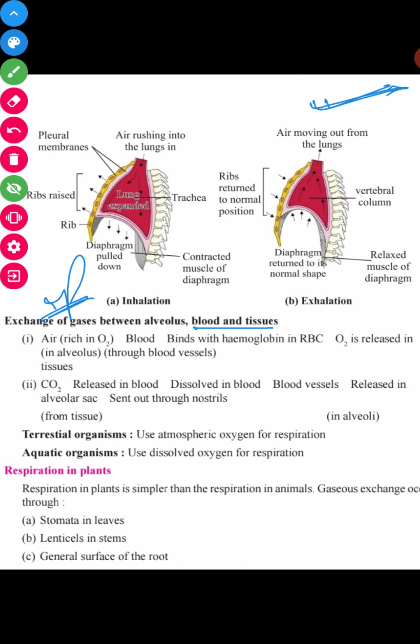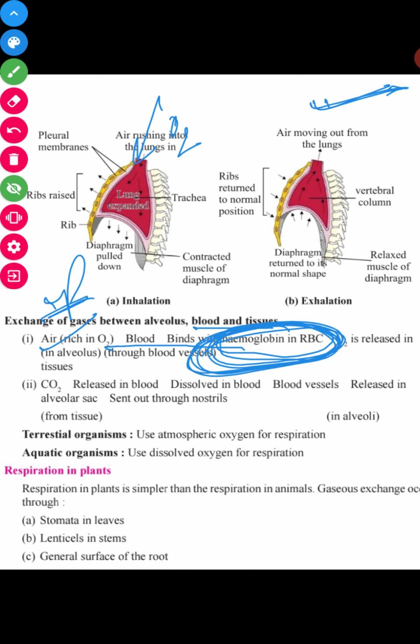When O2 rushes into our body, it binds with the blood because of the presence of hemoglobin in RBCs. Hemoglobin is a pigment present in RBCs, red blood cells.